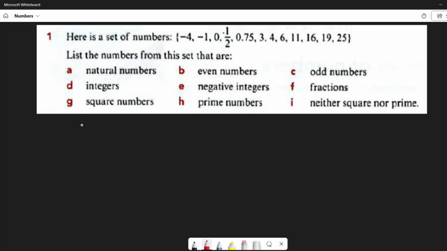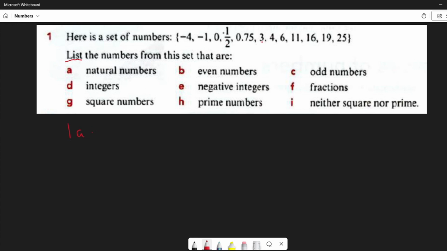So to go through this exercise, we're going to look at number 1. Number 1 says, here is a set of numbers: -4, -1, 0, 1/2, 0.75, 3, 4, 6, 11, 16, 19, and 25. So the question then tells us to list the numbers from this set that are A, natural numbers. As you can remember, natural numbers are the positive numbers that start from 1 to infinity. So these are all numbers that start from 1 to infinity. So we can start from the 1A,